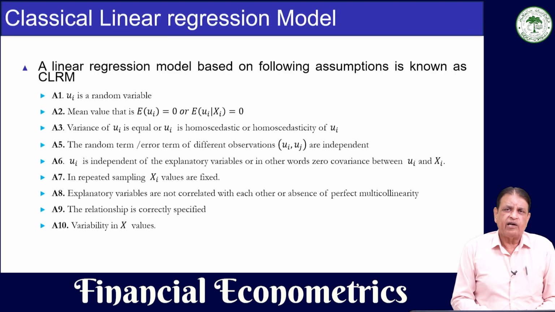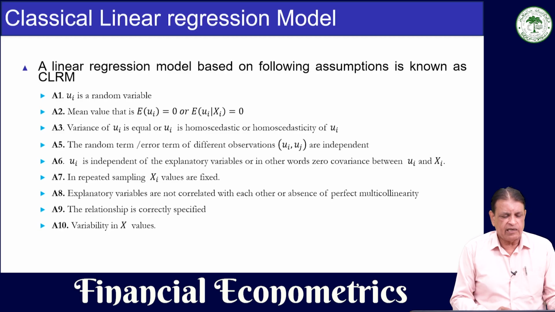In my last lecture, I talked about the population regression function and the sample regression function. In the population regression function, we have the value of U, the disturbance term, and the values of the independent variable. Regarding them, we have certain assumptions. If those assumptions are satisfied, then the least square estimator that we introduced earlier will be unbiased as well as best.